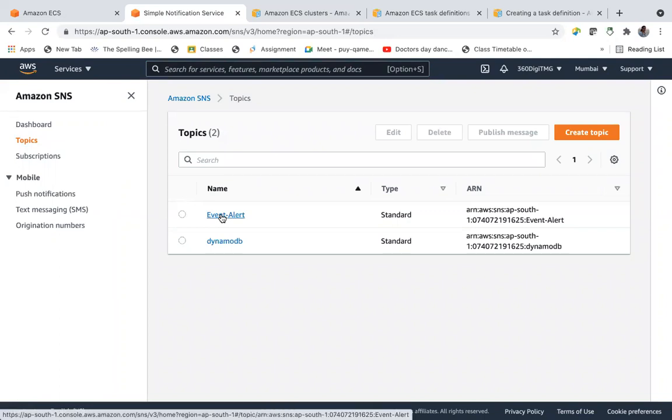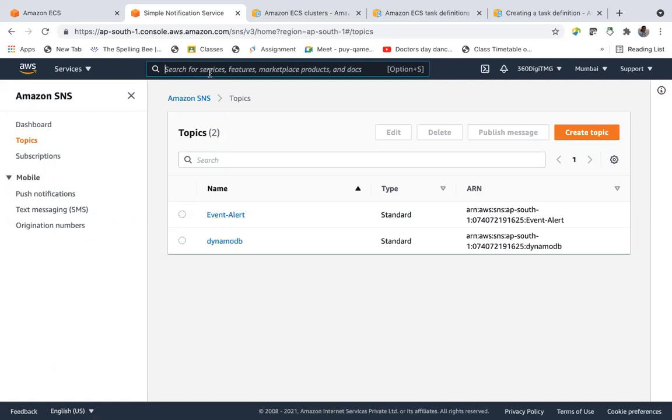You can push emails, SMS notifications, and notifications to any HTTP endpoints, meaning web apps. If you have a web app, you will get that HTTP endpoint and you push notifications to the web app. So SNS can do all these things. We already talked about SNS, generating email alerts, all these things.